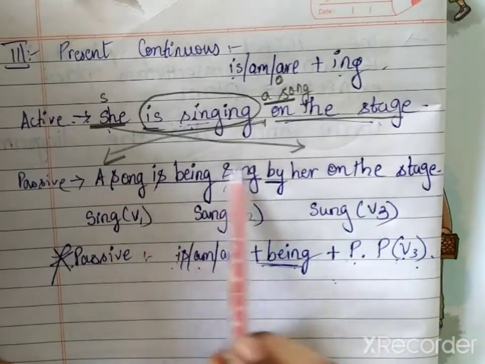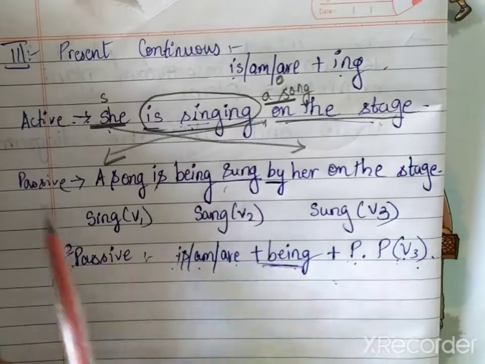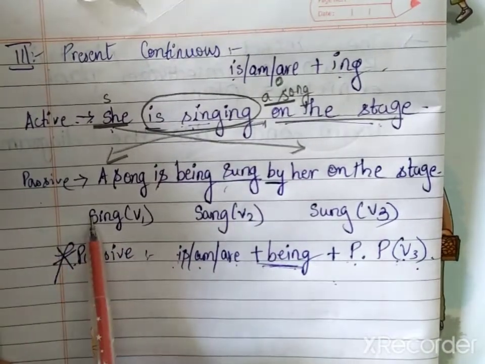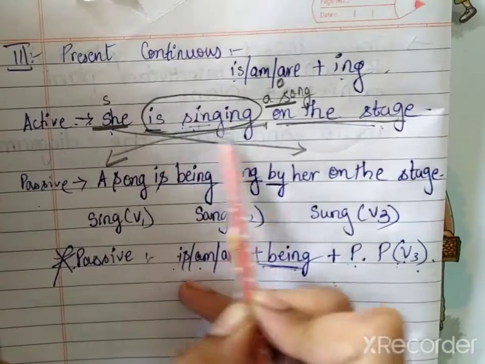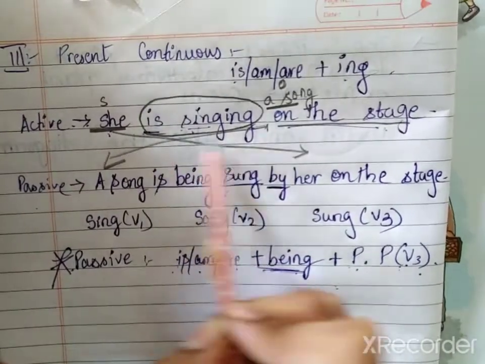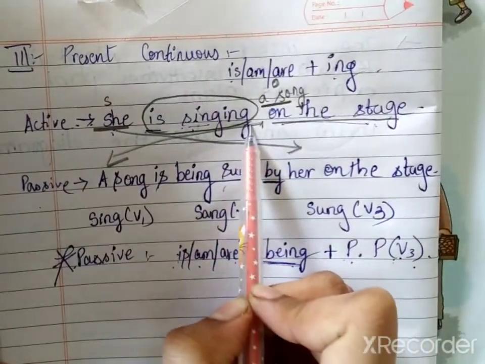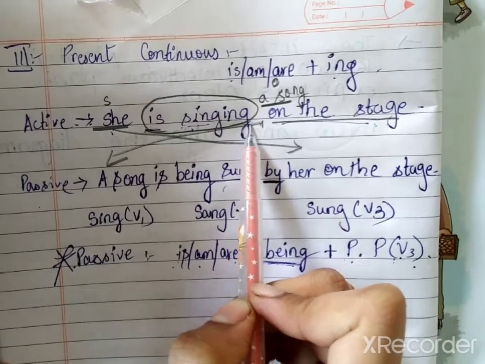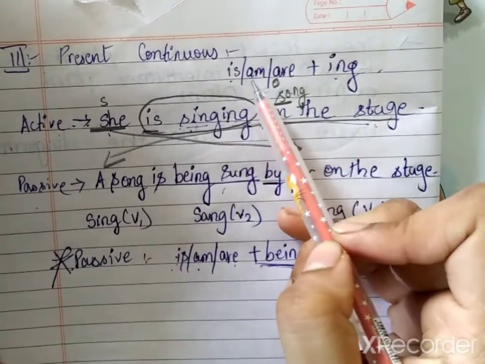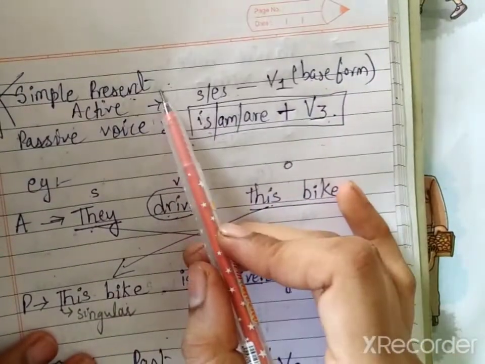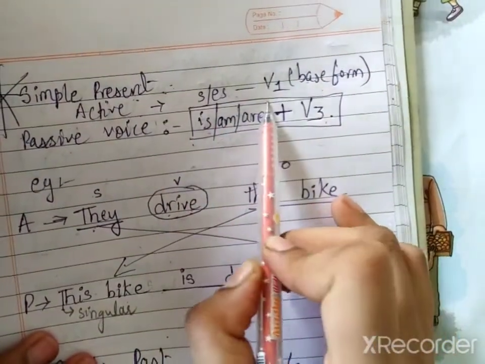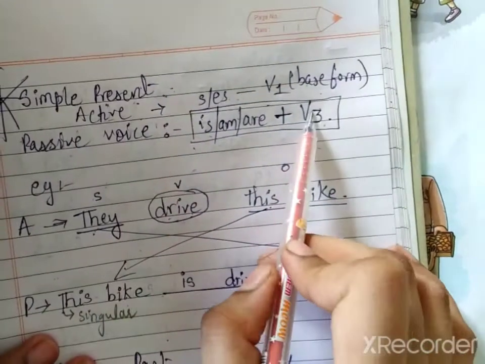This is how you will make a verb in passive voice when it is which tense? It is a continuous tense. Okay. I told you, how will you identify? This is the formula. Is, am, are plus ing. Here what was the formula? In simple present, they had S or ES or V1. Nothing was rearranged.